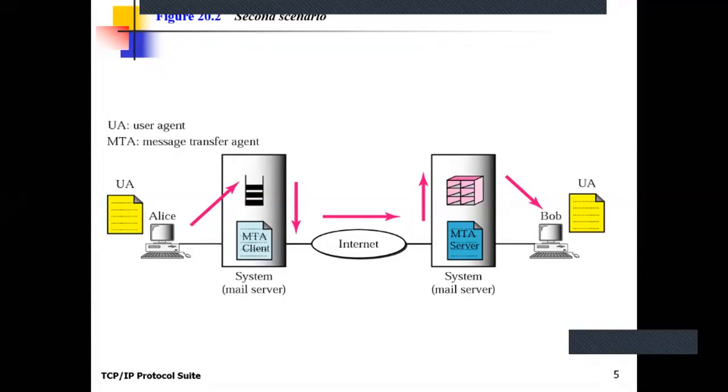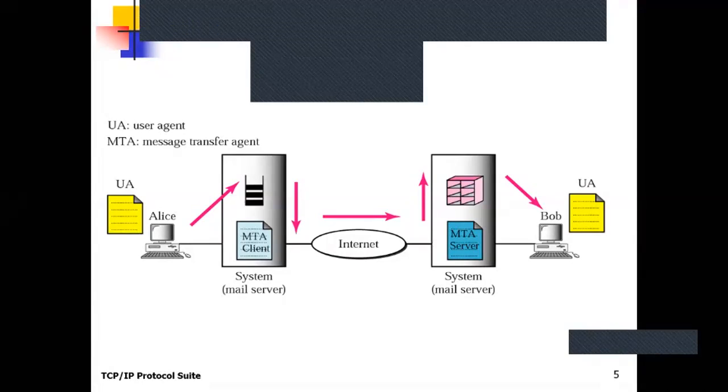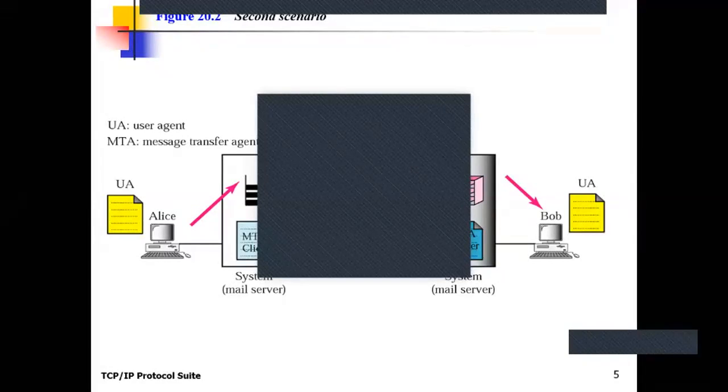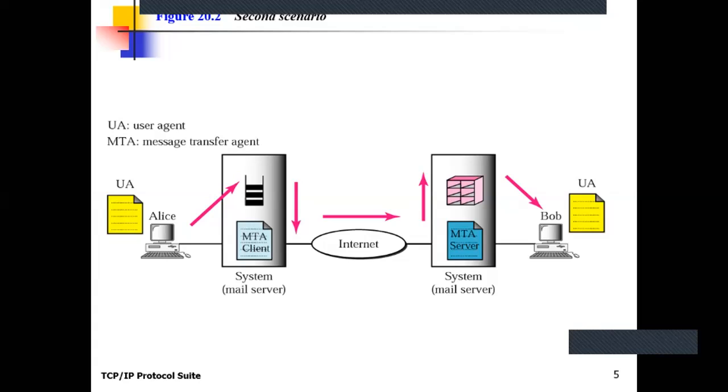Now, what is the role of the MTA client? The role of the MTA client is basically to send the mail from its mail server to another mail server. It is similar to when a user has a mail ID on the Gmail server, for example alice@gmail.com.